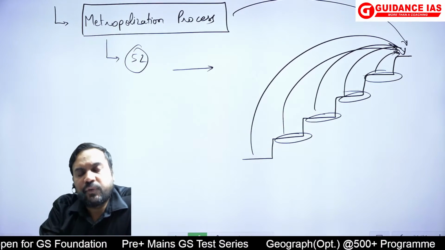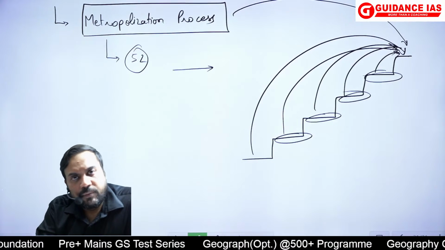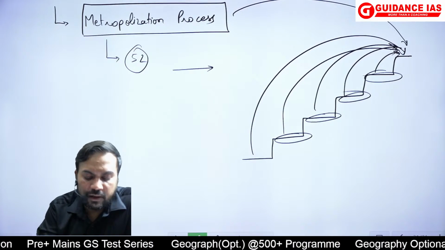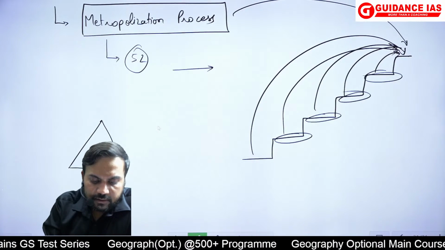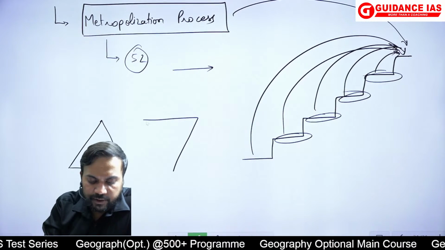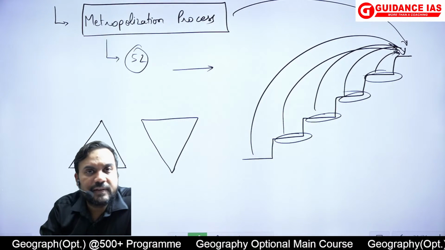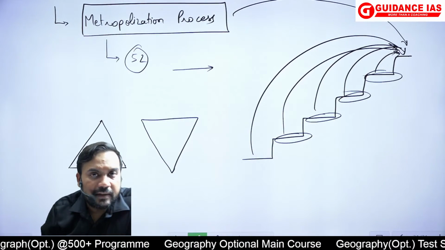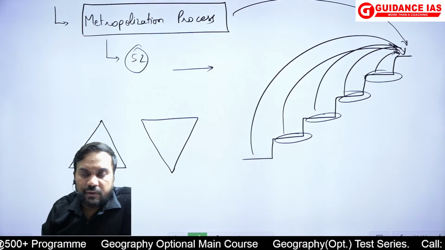So starting मैंने कैसे किया? I explained the phenomena of overcrowding. Why is this overcrowding taking place? Because our cities are overburdened. Remember हमने ये वाले diagrams बनाए थे, the pyramid of number of cities and pyramid of urban population. So in population, this is an inverted pyramid. And that is essentially because of that, what is happening? There is this overcrowding taking place.